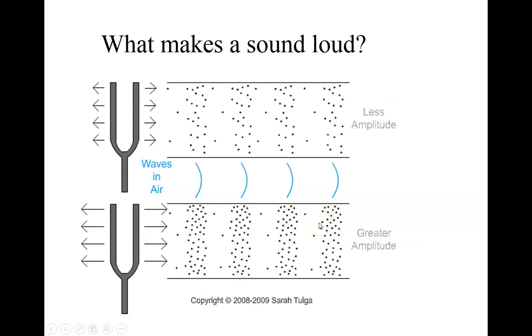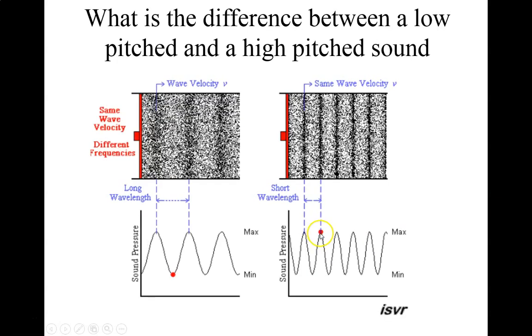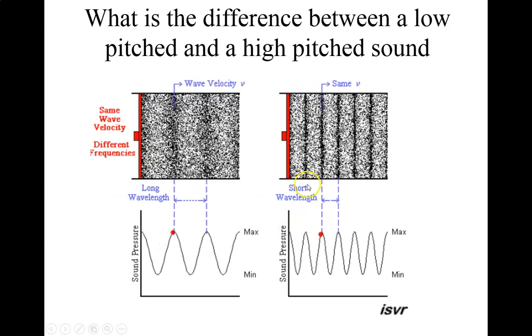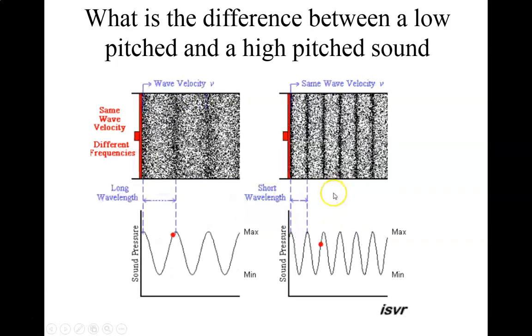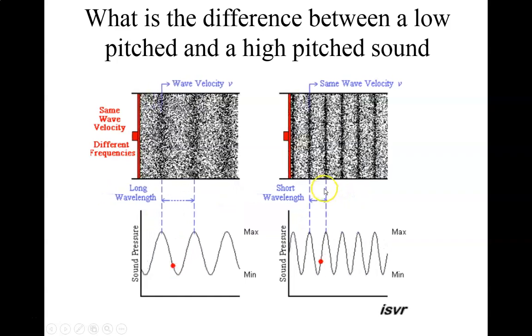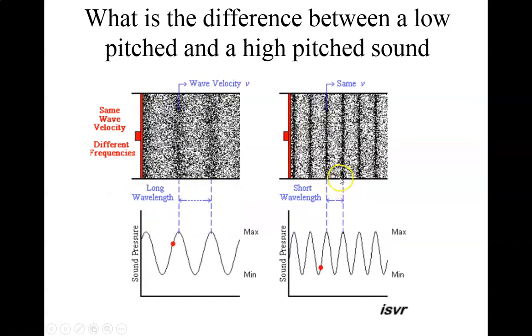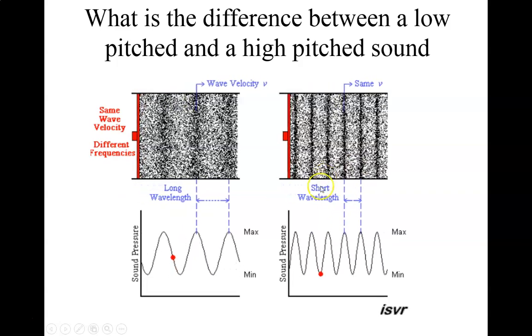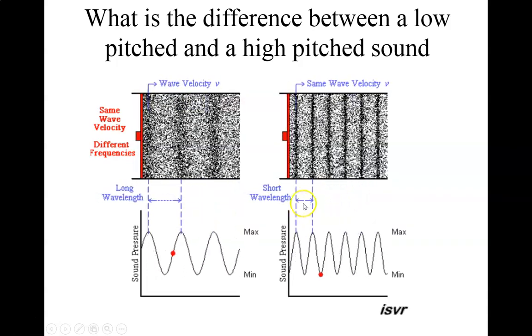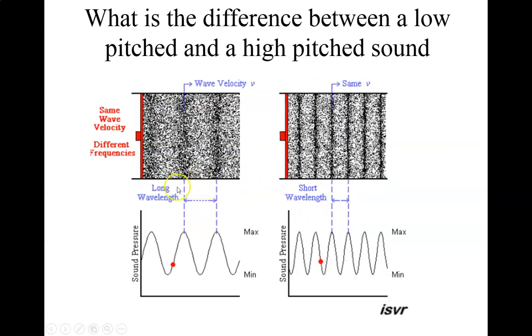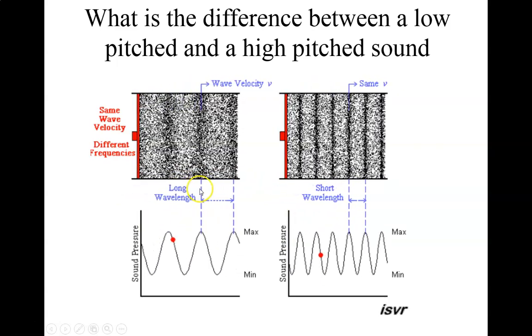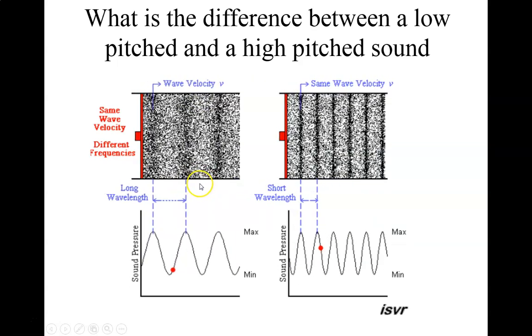Okay, what is the difference between a high-pitched and a low-pitched sound? Well, that's the frequency. Different frequencies create different wavelengths. So this would be a higher-pitched sound over here with the shorter wavelength, and this would be a lower frequency over here with the longer wavelength.